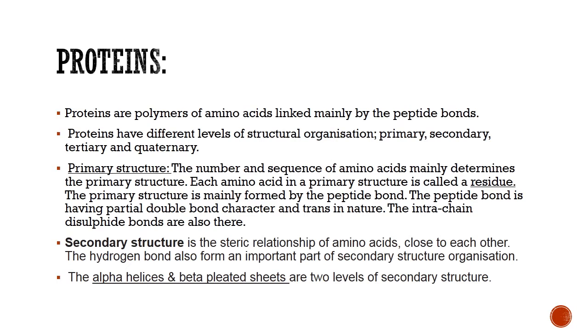disulfide linkages among themselves. Secondary structure is the steric relationship of amino acids close to each other. The hydrogen bond forms an important part of secondary structure organization. There are 2 types of secondary structure. One is alpha helices and the second one is beta pleated sheets. Alpha helices are mainly present in heme containing proteins like myoglobin, and beta pleated sheets are mainly present in silk fibroin.